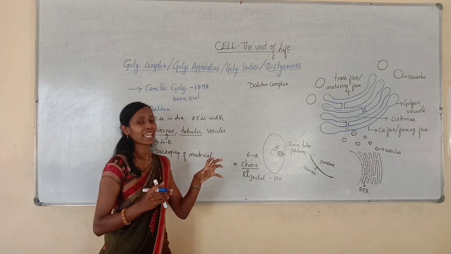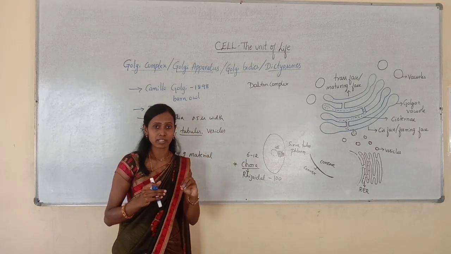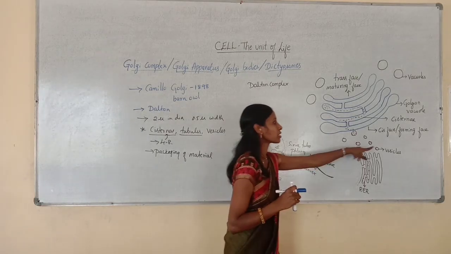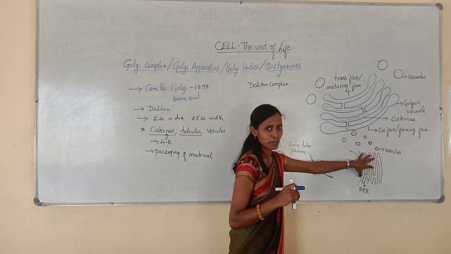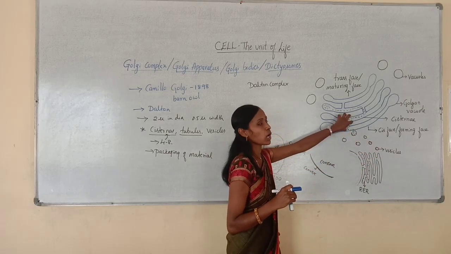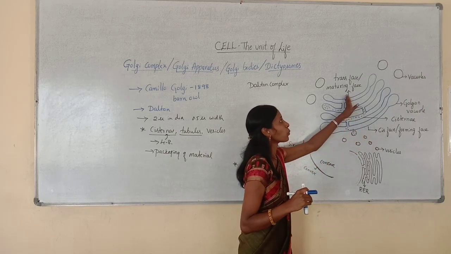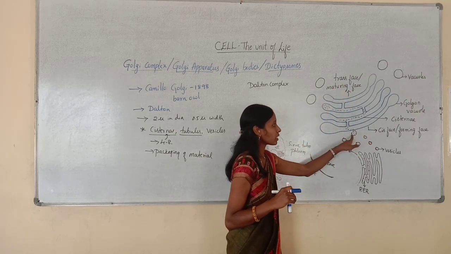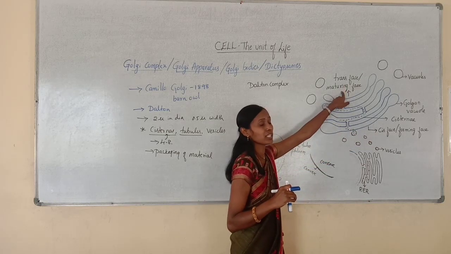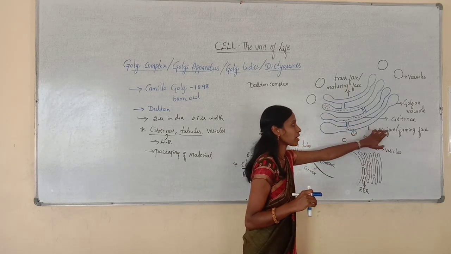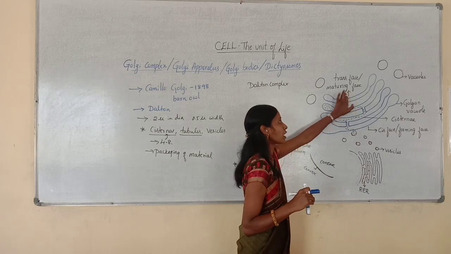And the packaged materials are in the form of vesicles, especially the vesicles of the endoplasmic reticulum. They fuse with the Golgi complex, especially at the cis face, and move towards the maturing face. Here they are forming, later here it is maturing. That's why we have given the names forming face and maturing face.